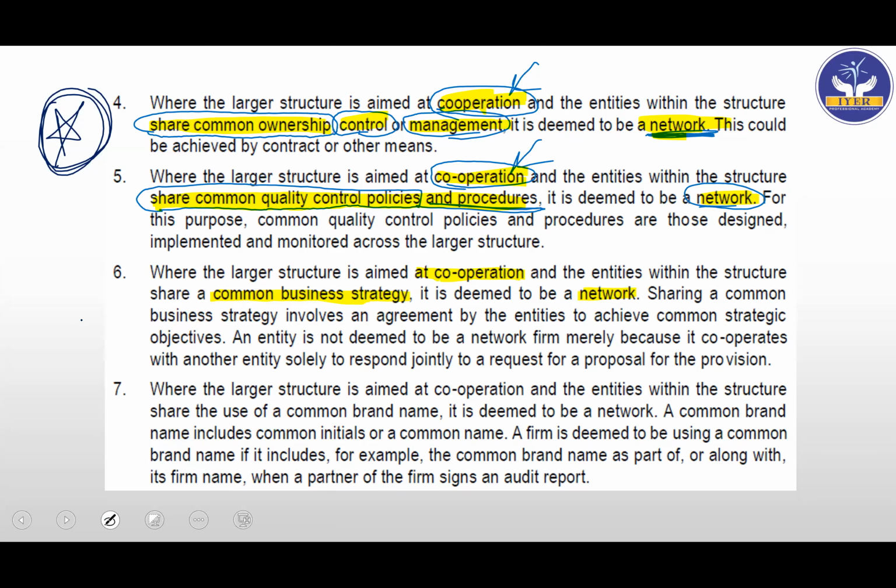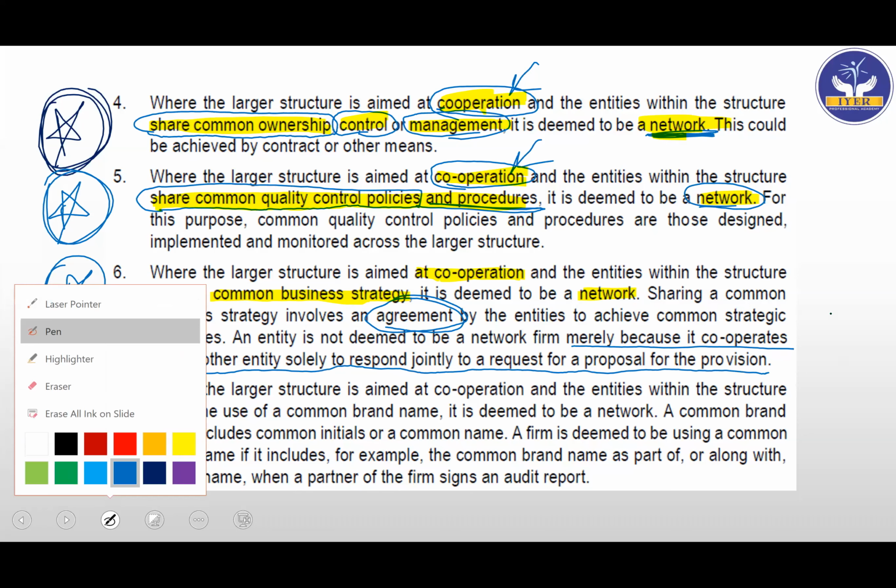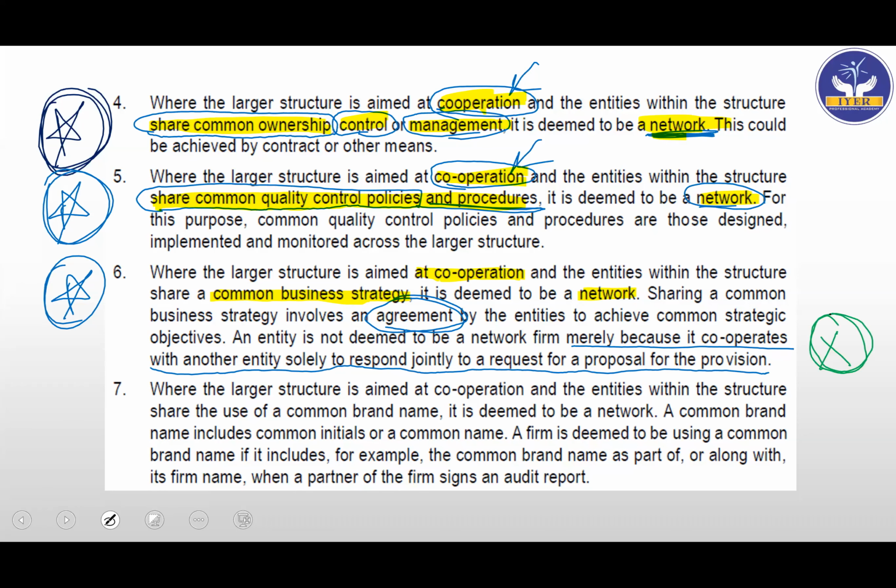Sharing a common business strategy involves an agreement. So for the common business strategy, there should be an agreement by the entities to achieve common strategic objectives. An entity is not deemed to be a network firm merely because it cooperates with another entity solely to respond jointly to a request for a proposal for the provision of a service. So if they don't have an agreement, but they merely cooperate with each other to respond jointly to a request or a proposal, then this is not a network. So there has to be an agreement. I've circled the most important word in this part, that is agreement. When there is a common business strategy, there has to be an agreement between them. There has to be cooperation. Then we can call them a network.